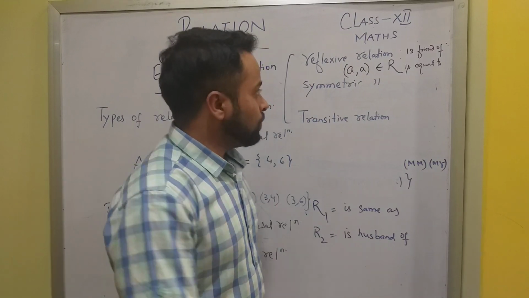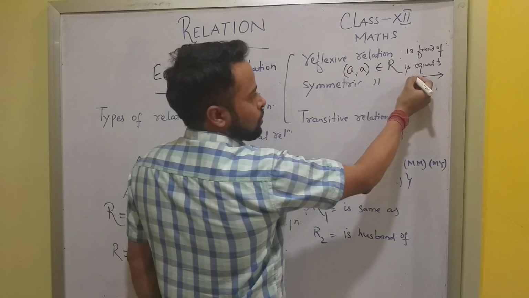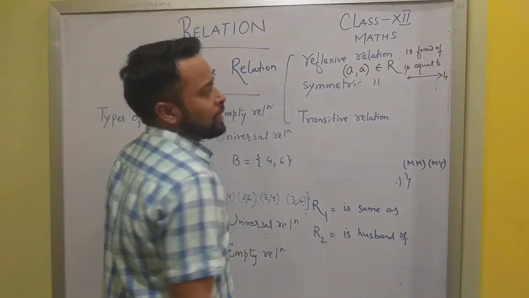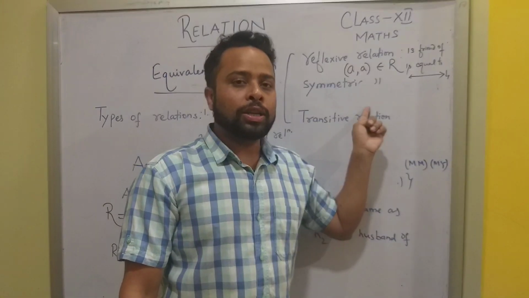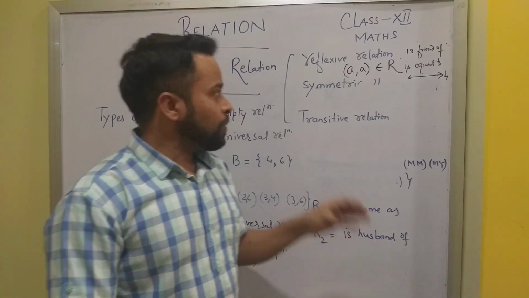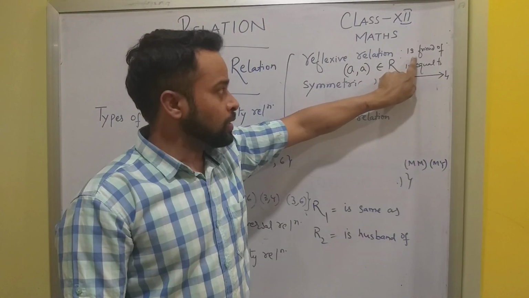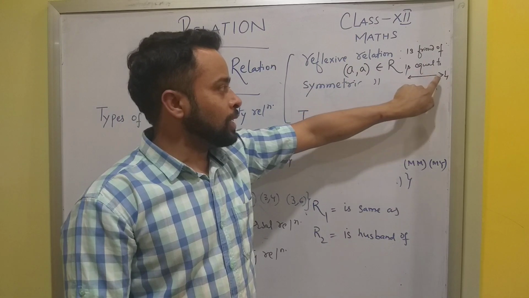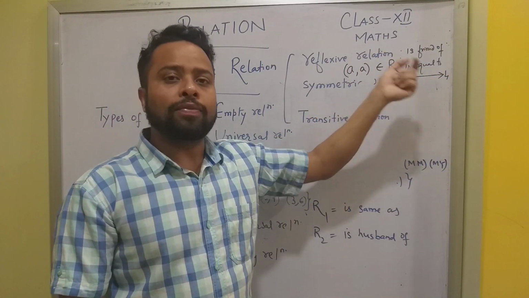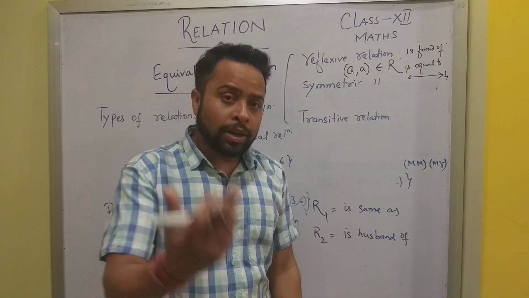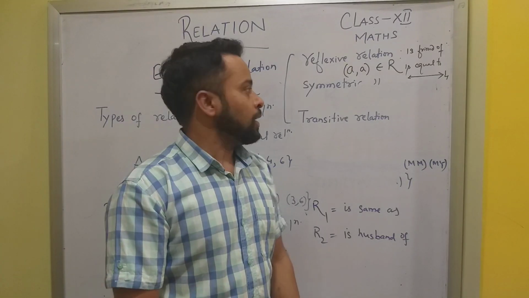Then 'is parallel to': a line is always parallel to itself. So line L1 is parallel to L1, so it is also a reflexive relation. Whenever you think of a reflexive relation, do remember the words 'is friend of', 'is equal to', 'is parallel to'; they all qualify as reflexive relations. A reflexive relation is a relation which is with itself only.